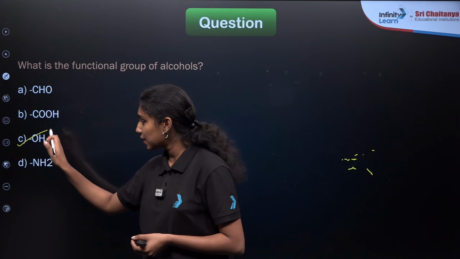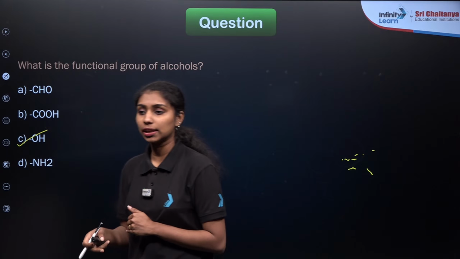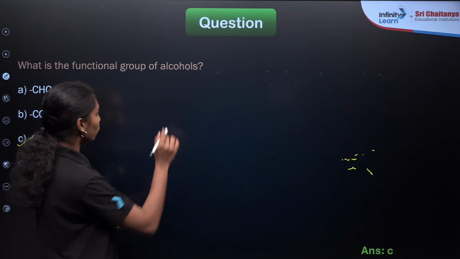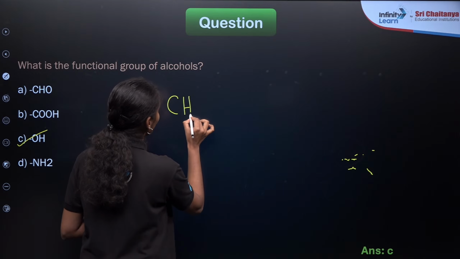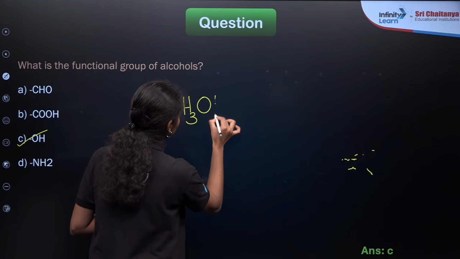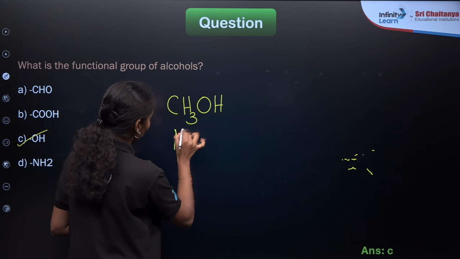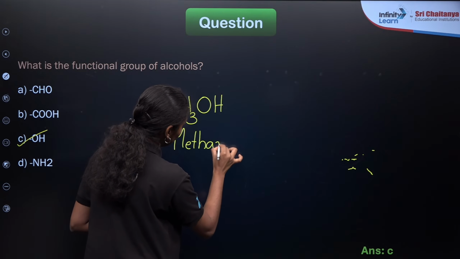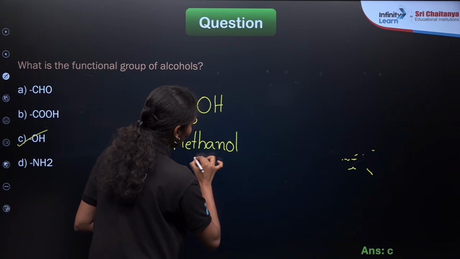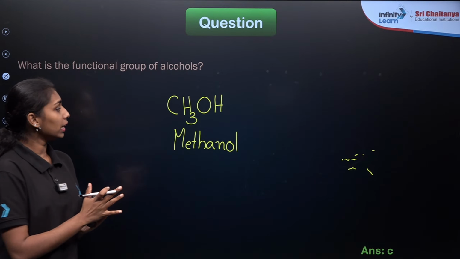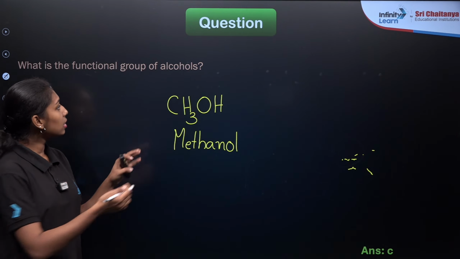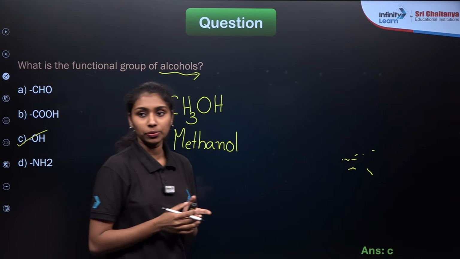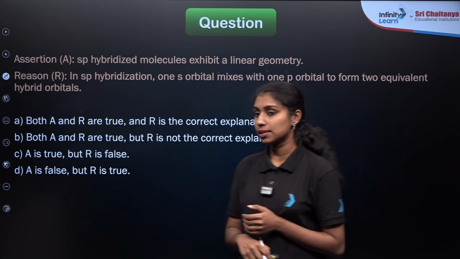Hydroxy group, right? So option C will be the correct answer here. In the case of alcohols, they will be having the functional group of OH. For example, if you are taking a carbon compound which is containing OH group, this is known as methanol, right? Only one carbon atom is present here, so the word root will be methane, then the suffix will be OL for the alcohol. This is the naming of this compound. If you are taking alcohol as the compound here, their functional group will be OH or hydroxy group. So here option C will be the correct answer.